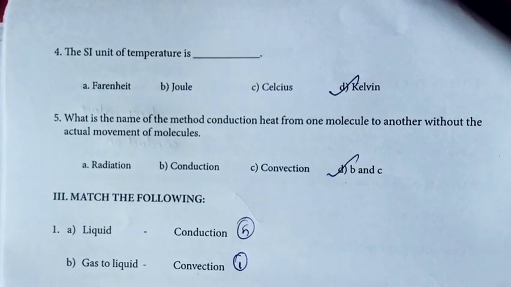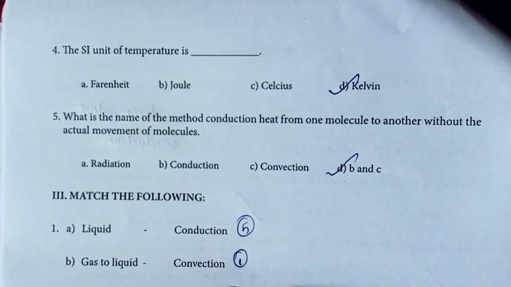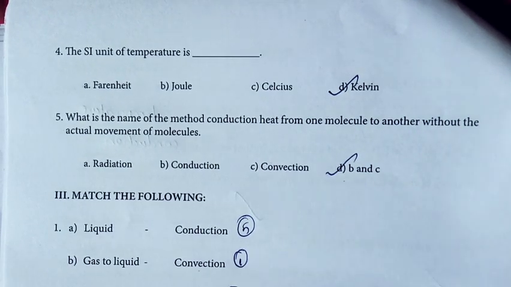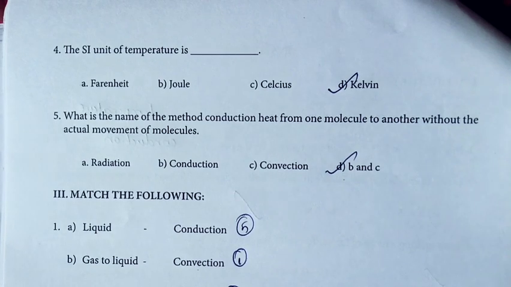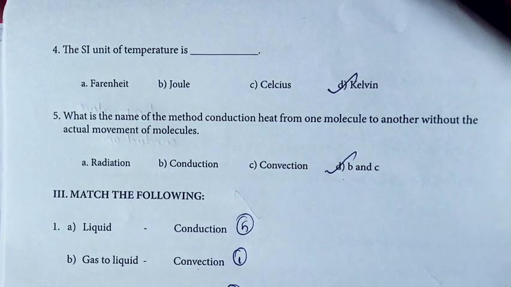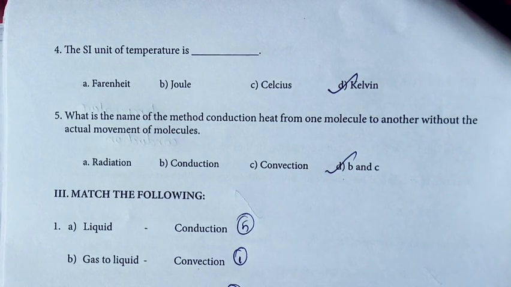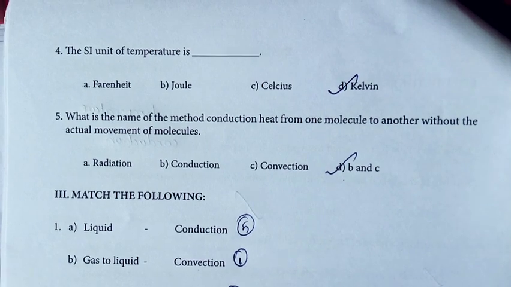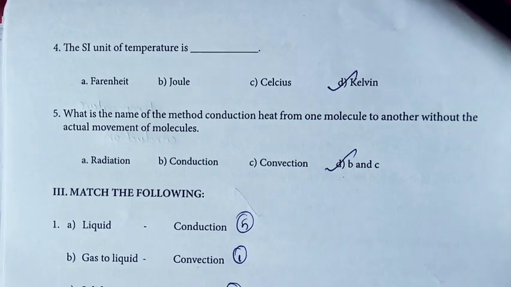Then fourth one, the SI unit of temperature is D option, Kelvin. Then fifth one, what is the name of the method of conducting heat from one molecule to another without the actual movement of molecules? The answer is D option, B and C.